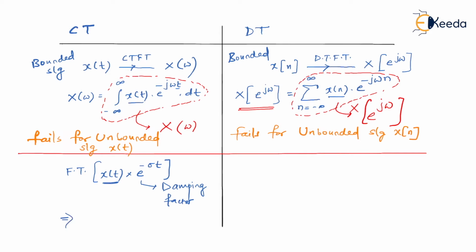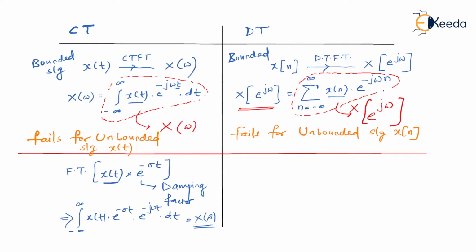we get x of t e to the power minus sigma t e to the power minus j omega t dt, integrating over minus infinity to infinity, and you know the rest of the story. This is what we called a Laplace transform x of s. A similar story happens in discrete time also.